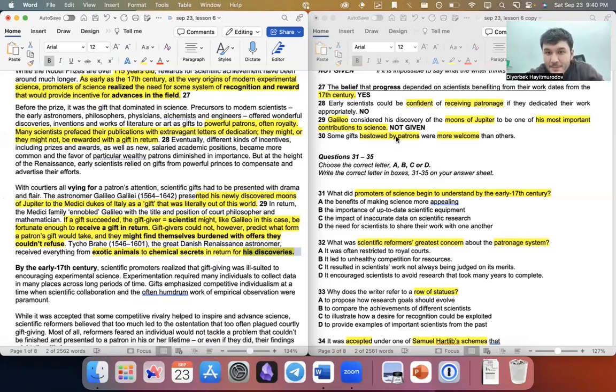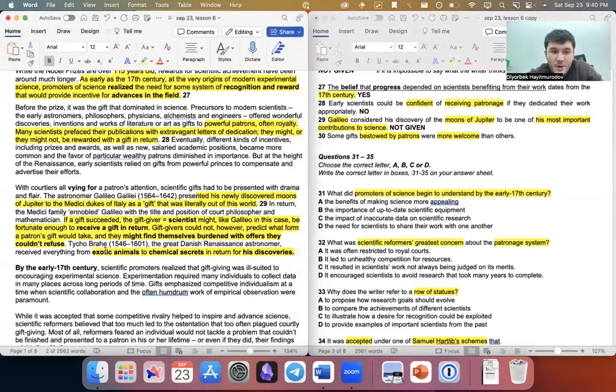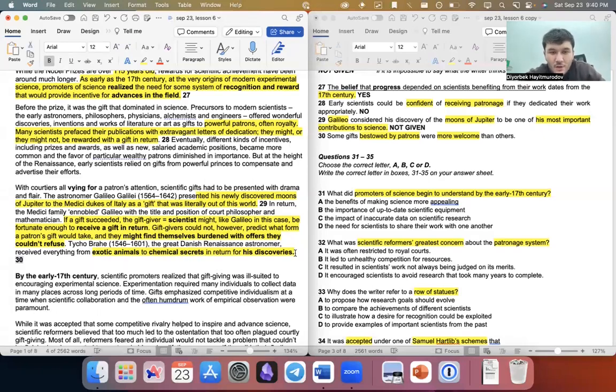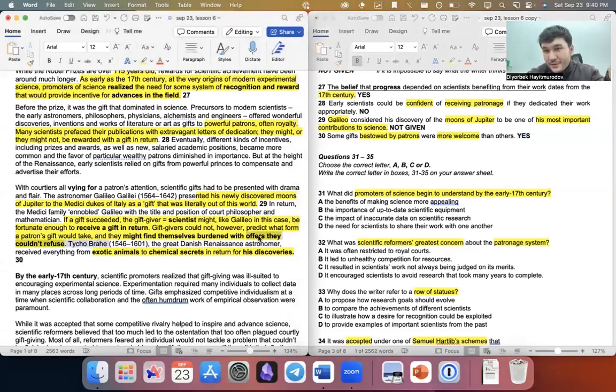So that means the gifts given by patrons were welcome. Some of them were good, some of them were stupid gifts, because sometimes they were burdened with offers they couldn't say no to. So the answer is: yes, some gifts were more welcome than others. In Galileo's case, he was given a good title. But sometimes, with this Danish guy, for example, he received stupid exotic animals or some chemical secrets for his discoveries for his Danish king. Did you understand?